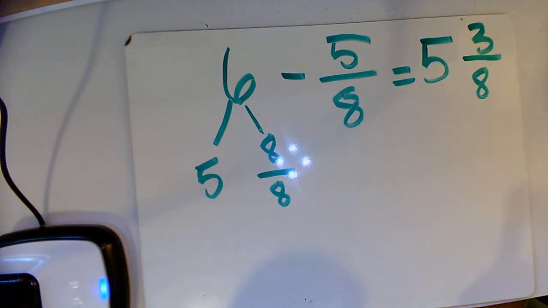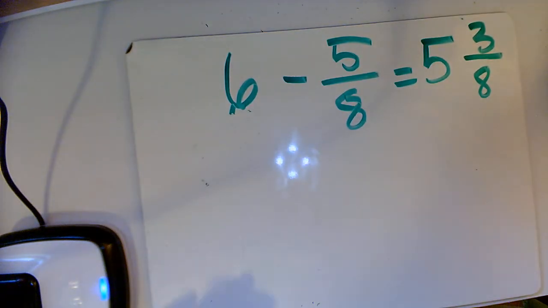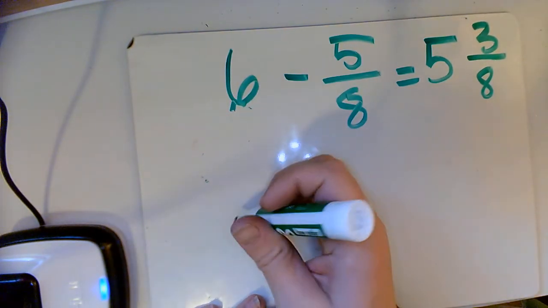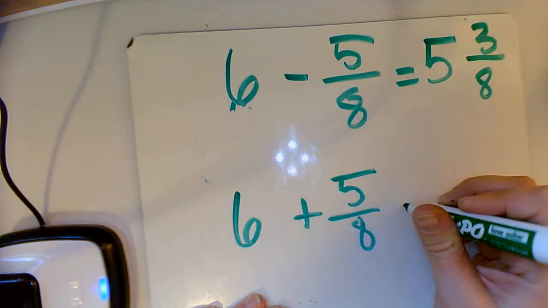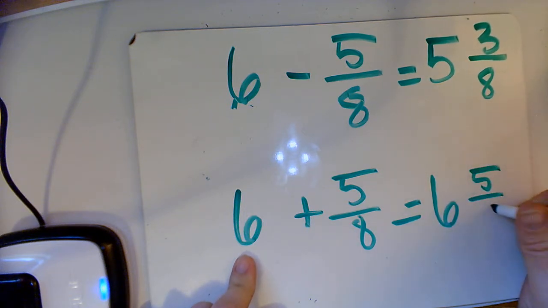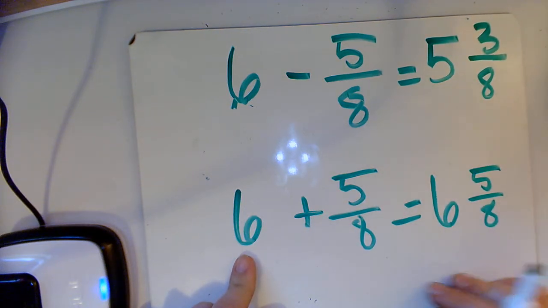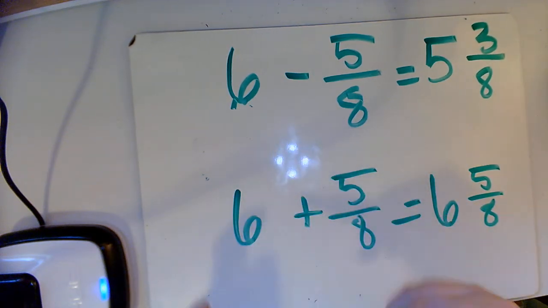All right, you guys, I hope that wasn't too complicated. And just to really review that first one, when we're adding, say I was adding this, if I had 6 plus 5/8, that's the easier part of this, right? This just becomes 6 5/8. Okay, the addition part's pretty easy. You just mush them together. Subtraction, we have to do a little bit more, but hopefully it didn't confuse you too much.